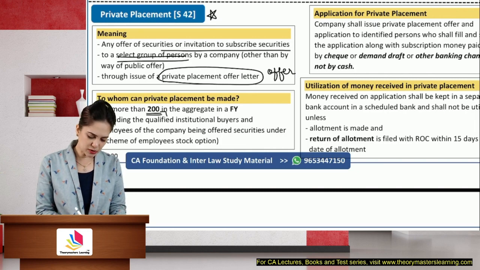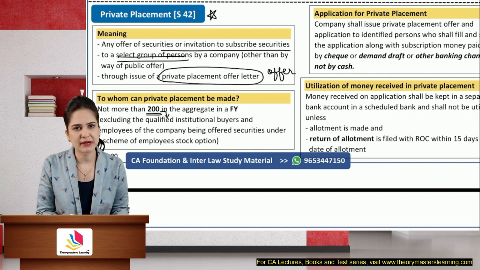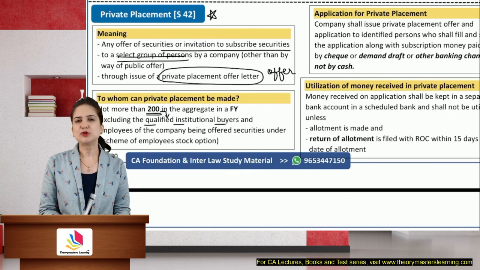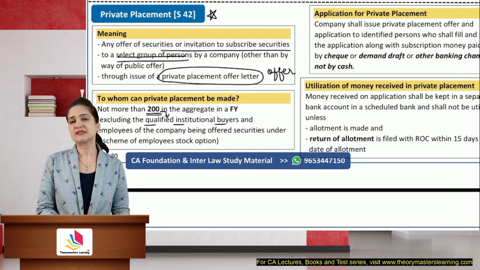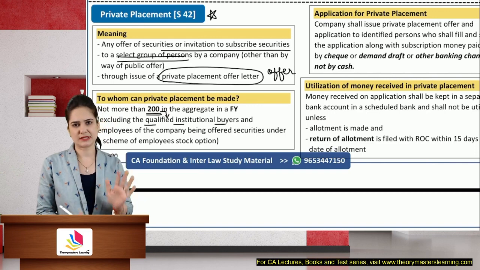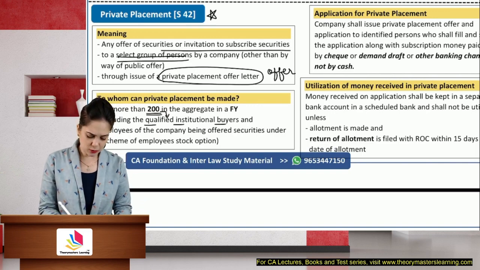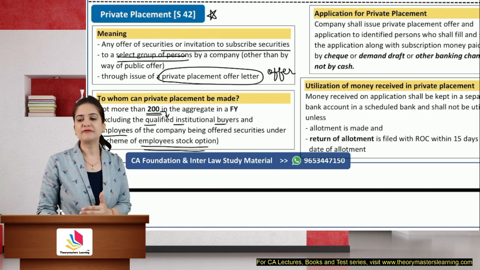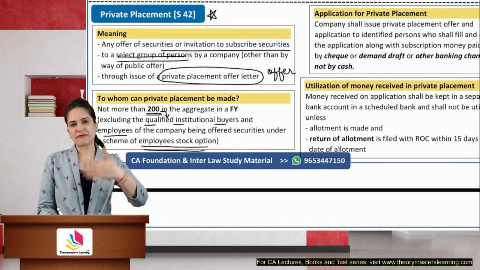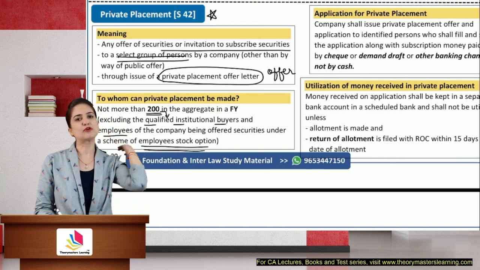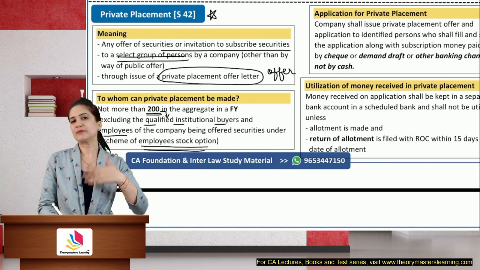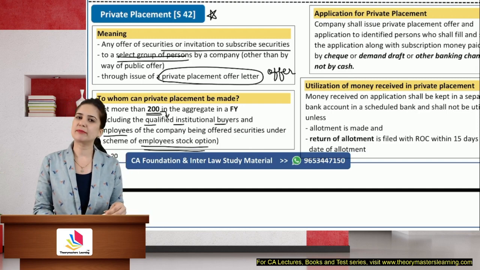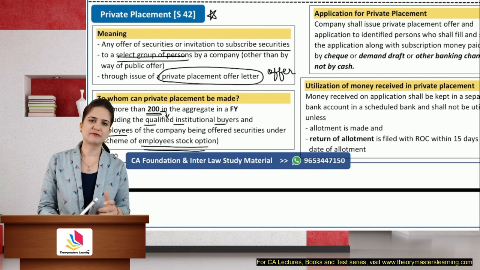But in calculating this 200, we will not include the qualified institutional buyers, that is QIBs. QIBs will include institutions like mutual funds and insurance companies, which invest a lot of money in these securities at once. It will not include the employees who are offered the securities under the employee stock option. So up till now, we have discussed that the private placement offer letter will be given to a selected group of people. Board of directors will decide to whom the offer is to be given. It cannot be given to more than 200 people in a financial year. If we allot shares to more than 200 people in a year, it will be considered as a public offer and all the provisions of public offer will apply.